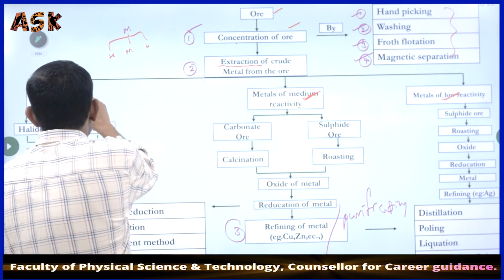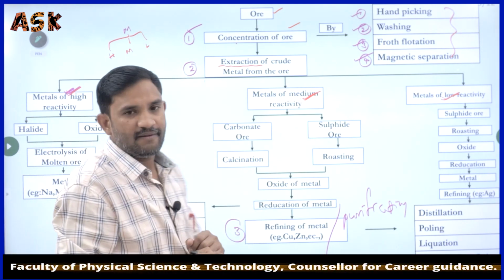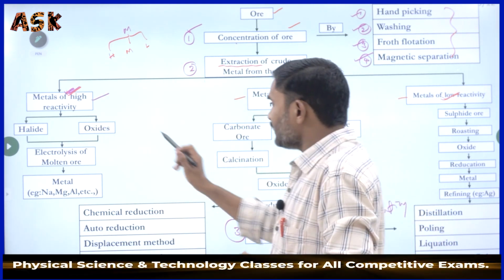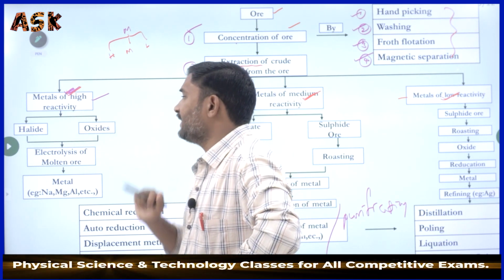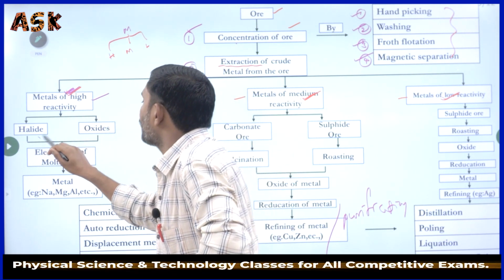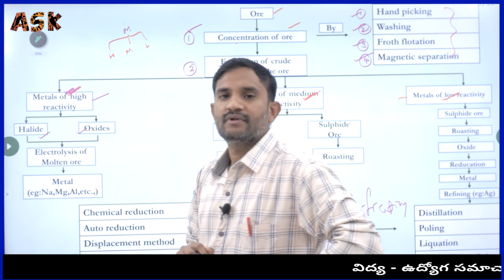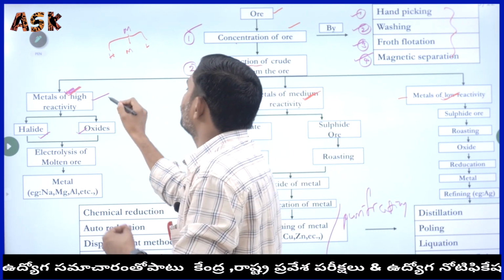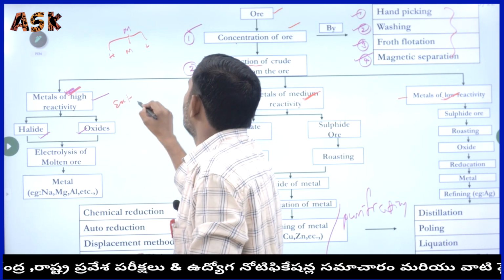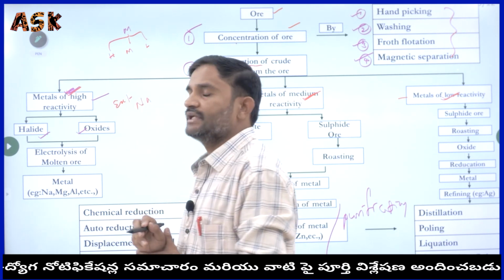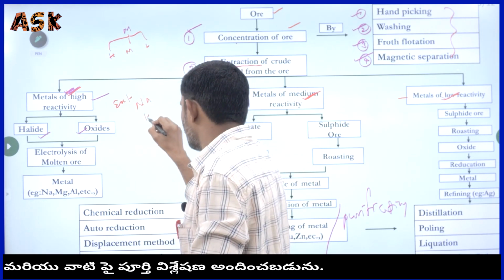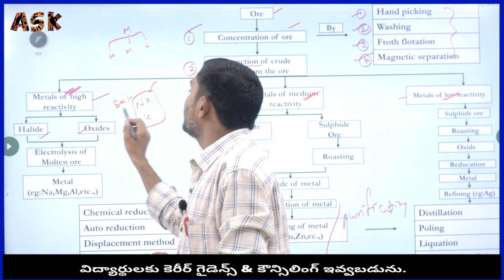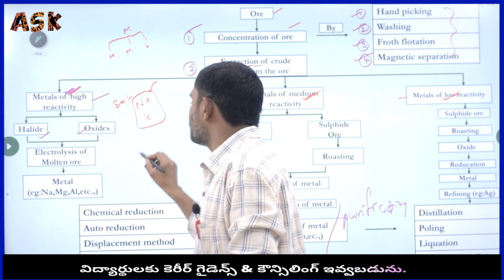Yes, metals of high reactivity. Three steps we got: high, moderate, low. Metals of high reactivity contain halides and oxides. For example, we take sodium and potassium, which are the high reactive metals. Yes, they contain the compounds halides and oxides.